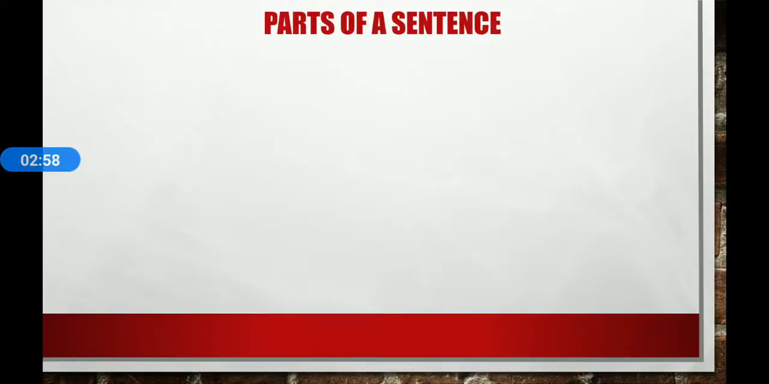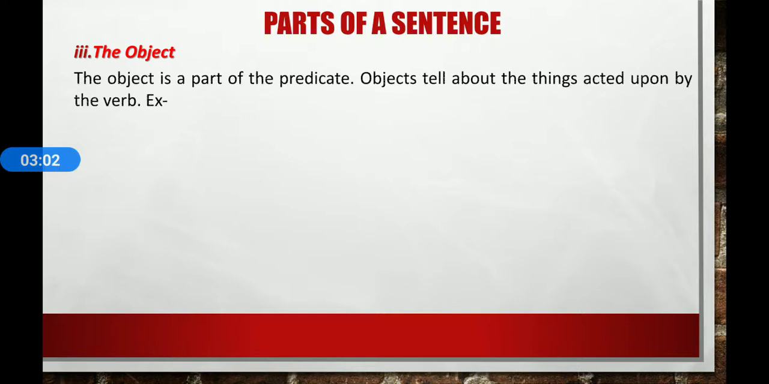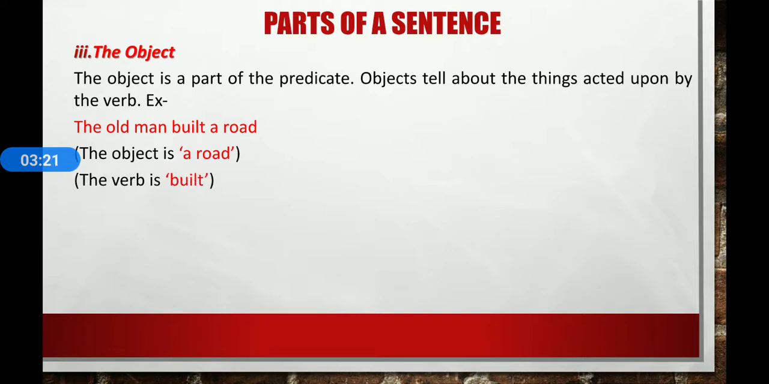And the last thing is the object. The object is a part of the predicate. Objects tell about the thing being acted upon by the verb. For example, the old man built a road. In this sentence, the object is road and the verb is built. There are many other optional parts of a sentence such as complement, modifier, adverbial, etc.